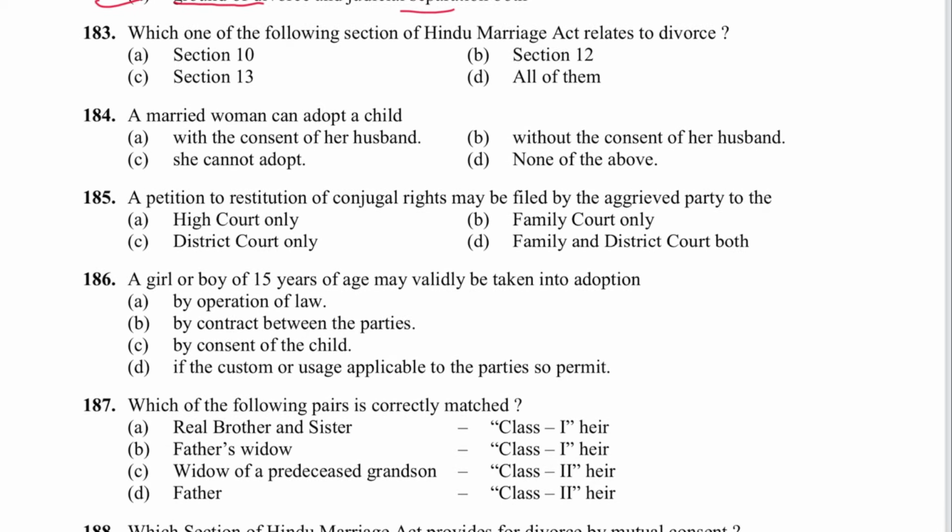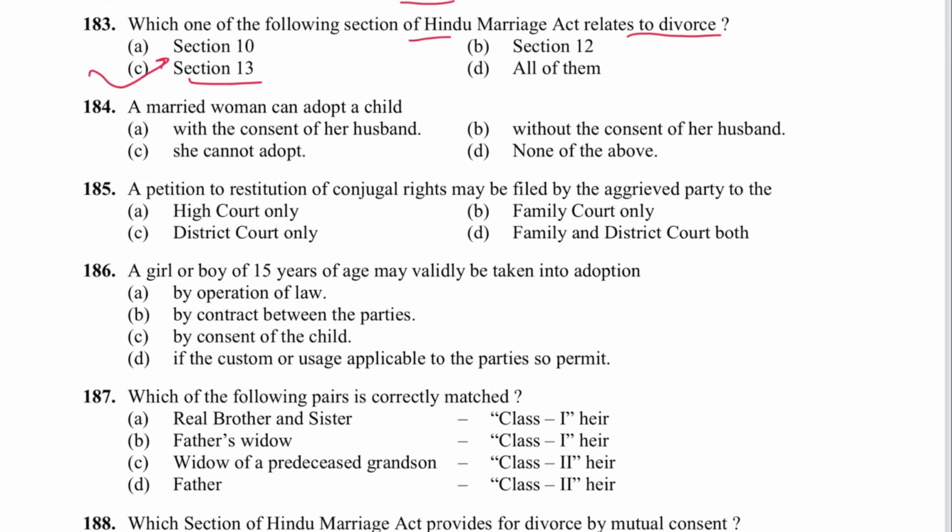Next 183, which of the following section of Hindu Marriage Act relates to divorce? 13. C is the answer. Such easy questions have been asked. What is in Section 10? Judicial separation. Section 12 was mentioned just now, voidable marriages.